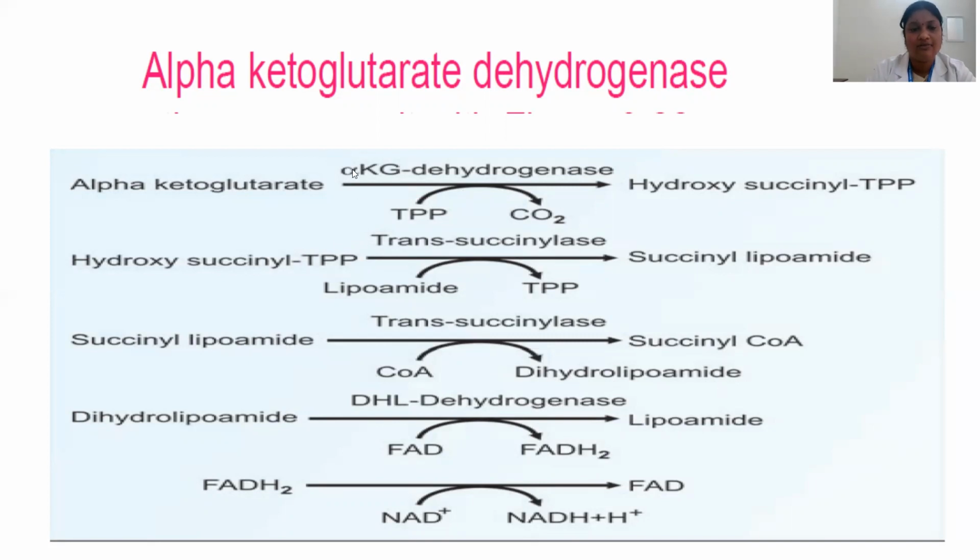So these are the enzymes which are present in the alpha ketoglutarate dehydrogenase complex. One is alpha ketoglutarate dehydrogenase per se, trans-succinylase, and dihydrolipoate dehydrogenase, and then this reduction reaction. So the cofactors are thiamine pyrophosphate, lipoate, coenzyme A, FAD, and NAD.